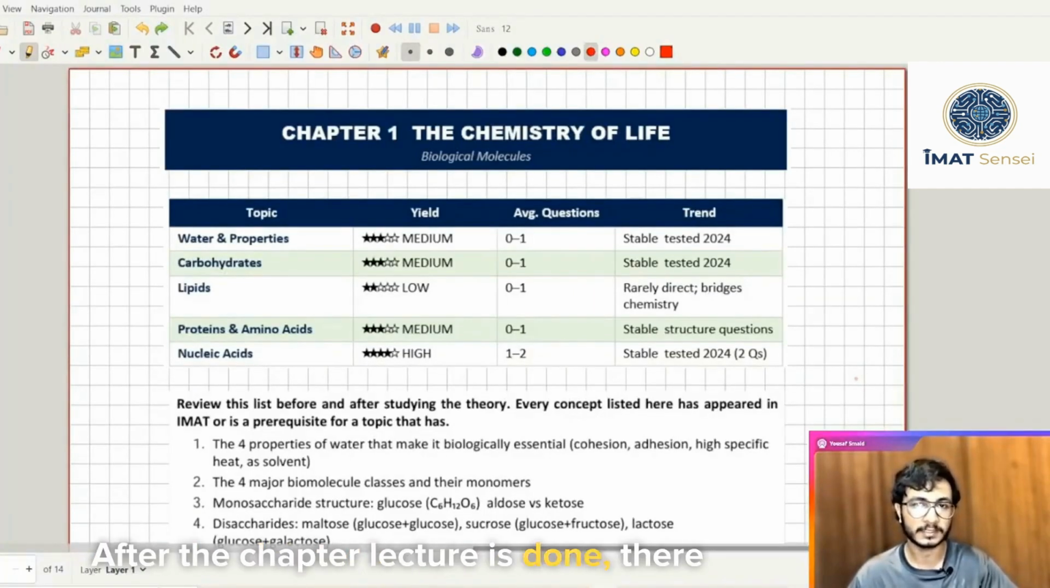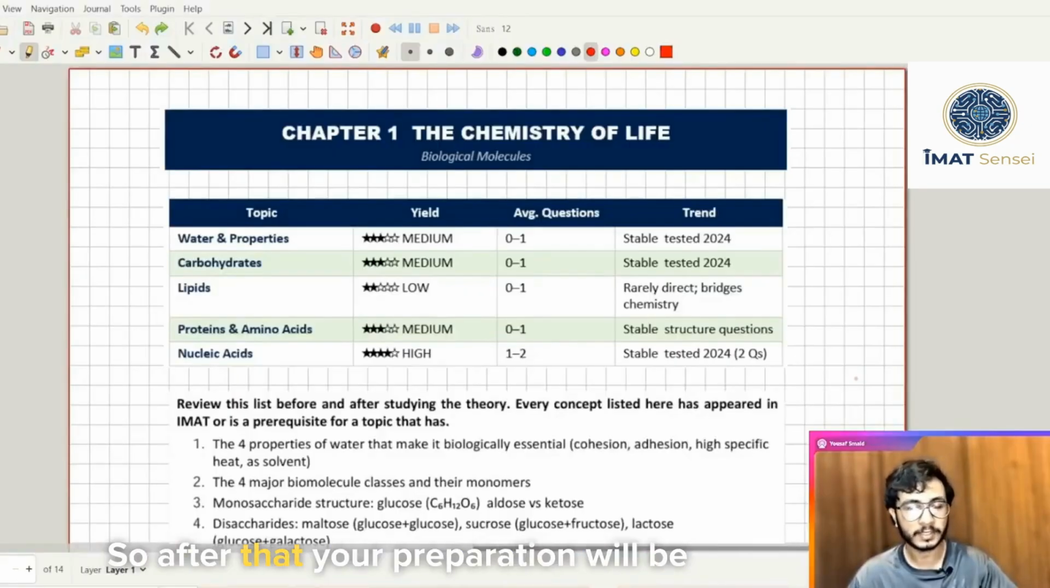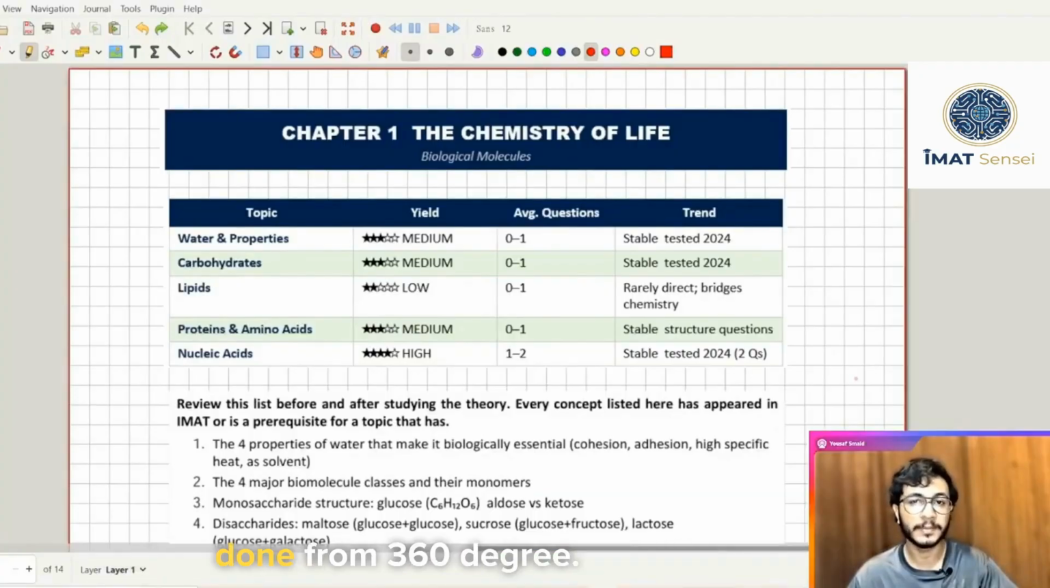After the chapter lecture is done, there will be a written test, a quiz you have to attempt. Then you will be given all the premium past papers for TOLK, for BMAT and IMAT because they are really relevant to our upcoming exams. And then after that, you will be studying the premium notes that will be given to you. So after that, your preparation will be done from 360 degrees. Like you won't need anything after all of these things.